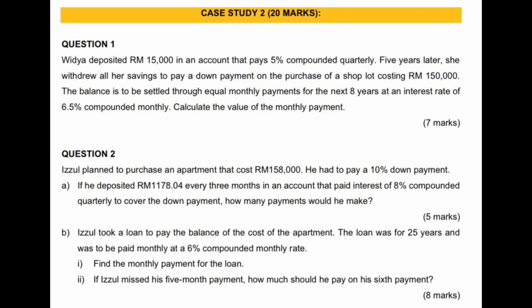Case study 2, question 2. Izul planned to purchase an apartment that cost 158,000. He had to pay a 10% down payment. A. If he deposits RM1,178 and 4 cents every 3 months in an account that paid interest of 8% compounded quarterly to cover the down payment, how many payments would he make?